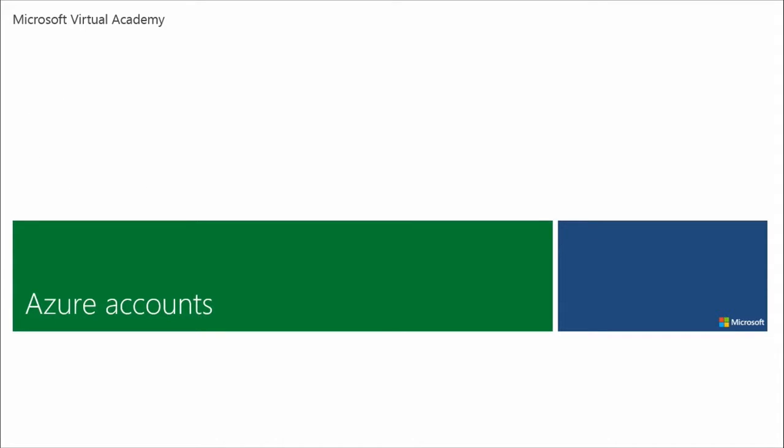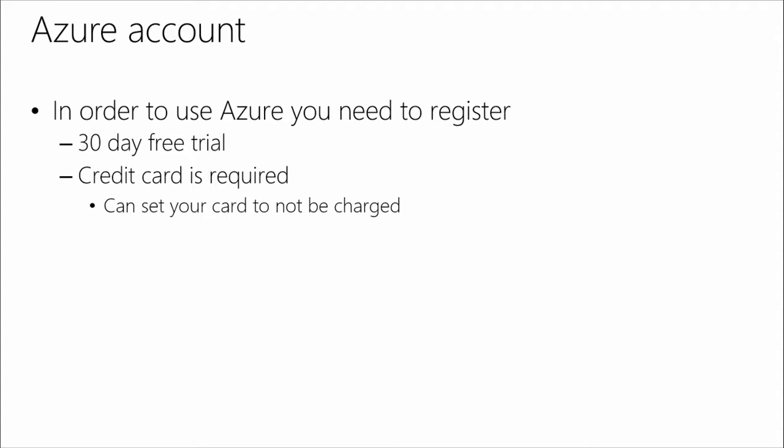Now, as far as the Azure accounts go, one very big thing to keep in mind: the slide mentions a 30-day free trial, but besides the free trial, there are a lot of ways that you can get Azure credits. For example, if you have an MSDN account, depending on the level, you get a certain number of dollars, typically around 150.